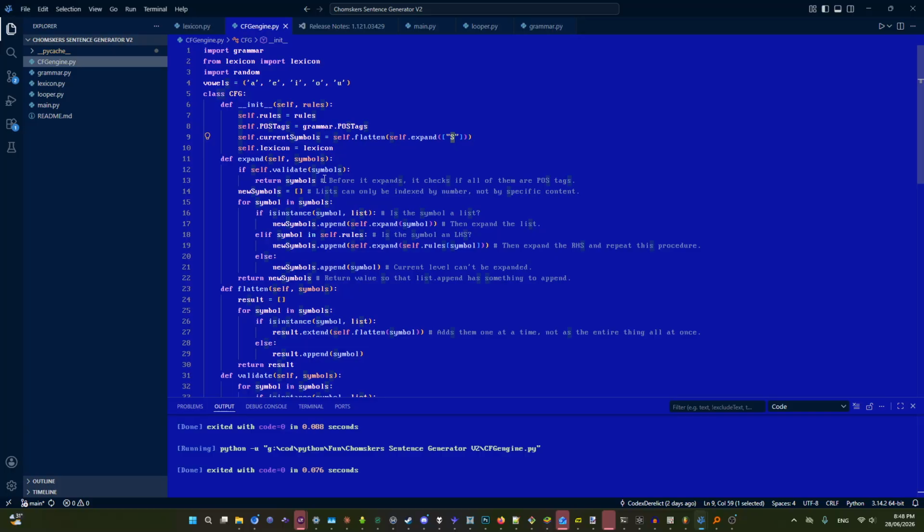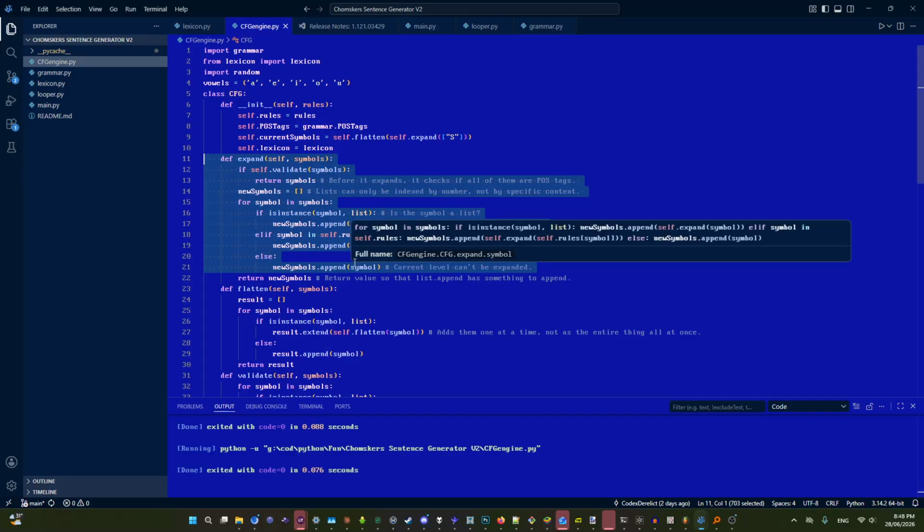So let's talk about the recursive logic here. In expand, first of all, it verifies whether all the phrase structure rules are applied. How does it know this? It knows this when all of the entries within the list are POS tags. Therefore, there's nothing left to expand. Those are the penultimate non-terminals.